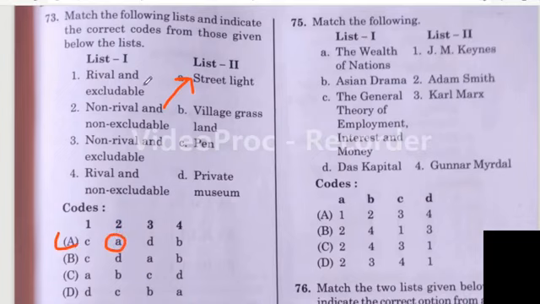1 is C, rival and excludable. Yes, pen, it is rival and also it is excludable. And non-rival and non-excludable is street light. And 3 is D, non-rival and excludable, private goods, that is private museum. Rival and excludable, village grass.